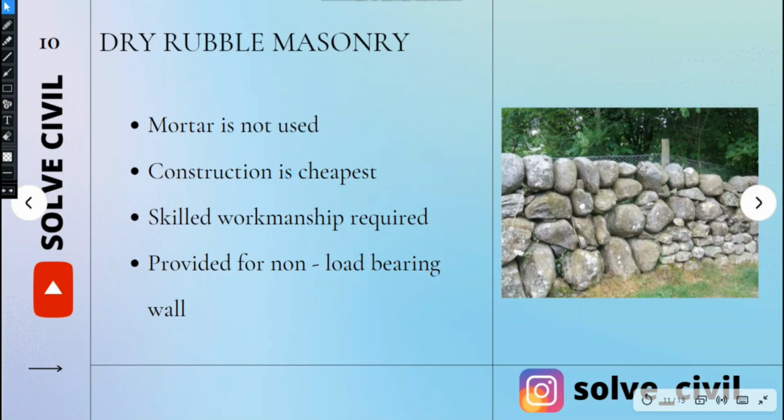Since mortar is not used for binding, skilled workmanship is required in this kind of construction. Also, these are mainly provided for non-load bearing walls, such as garden walls. These are the different kinds of rubble masonry.